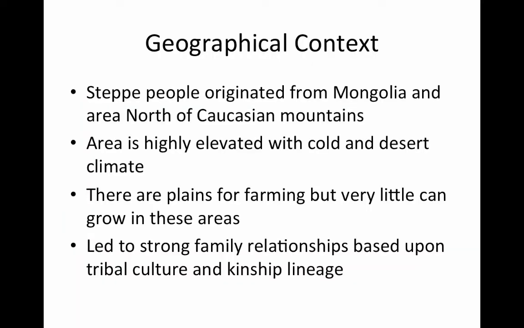Geographical context. It's really important to understand the geographical context in order to understand the steppe people and the Mongols, where they were coming from and why they organized themselves in the way that they did. Steppe people originated from Mongolia and the area north of what are known as the Caucasian Mountains. Just keep in mind what this area would have looked like.